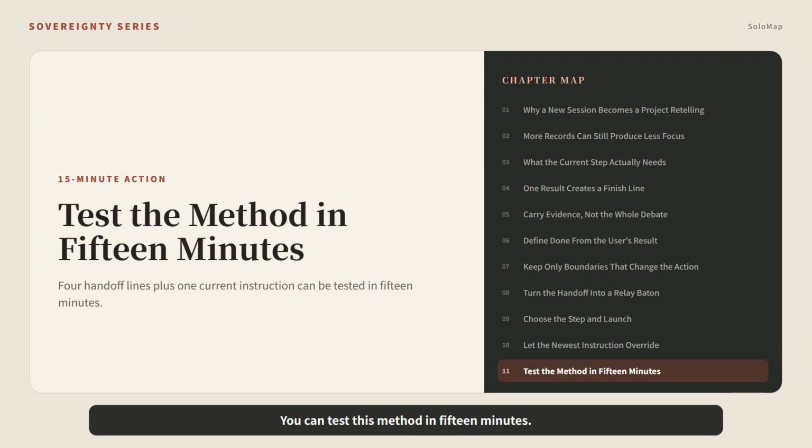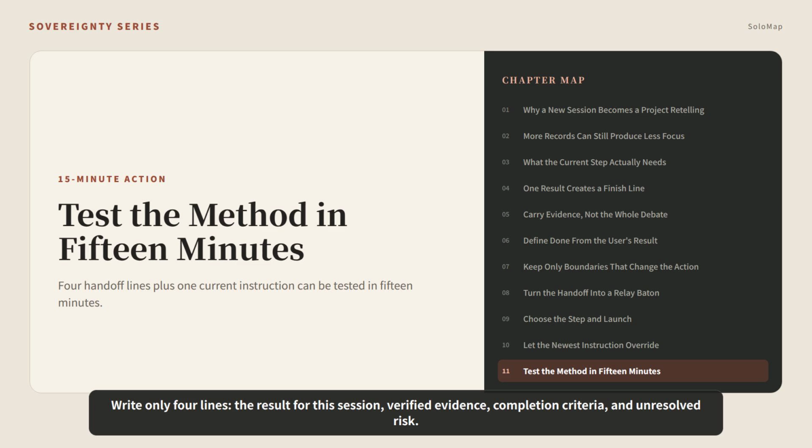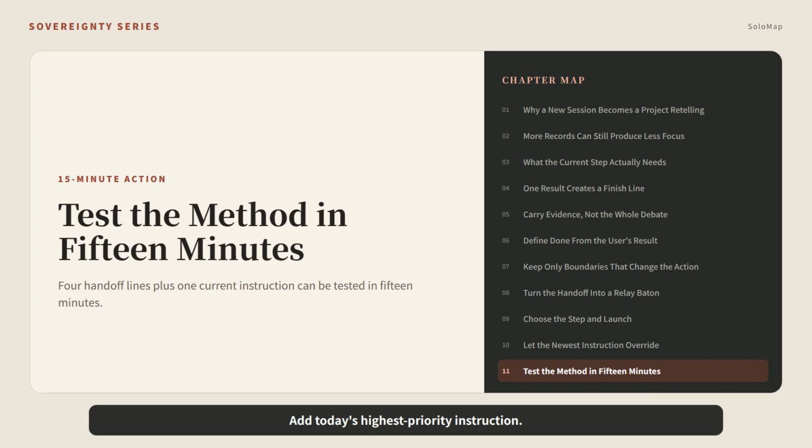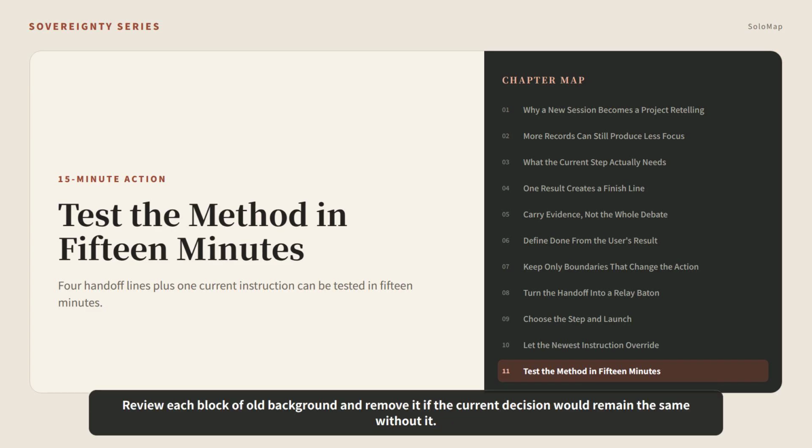You can test this method in 15 minutes. Choose one real step that has stalled and open a new agent conversation. Write only 4 lines: the result for this session, verified evidence, completion criteria, and unresolved risk. Add today's highest priority instruction. Review each block of old background and remove it if the current decision would remain the same without it.